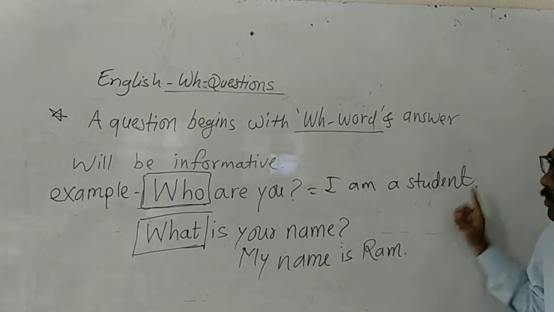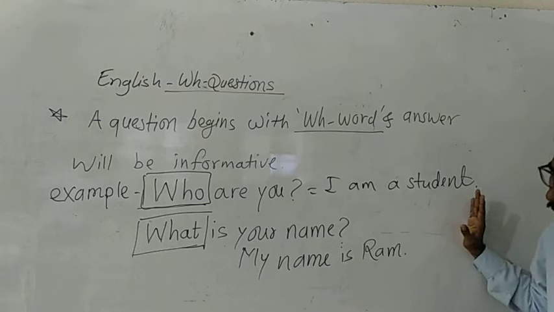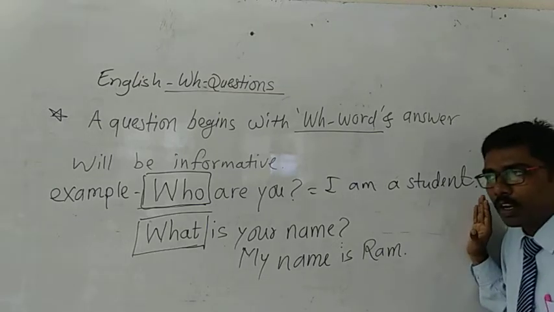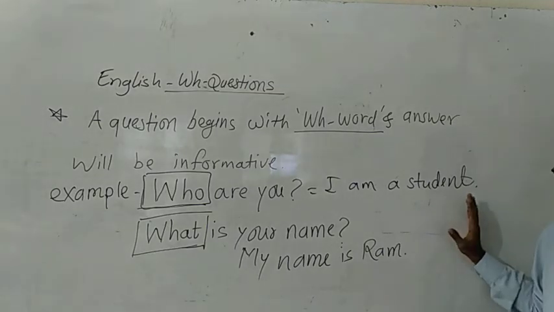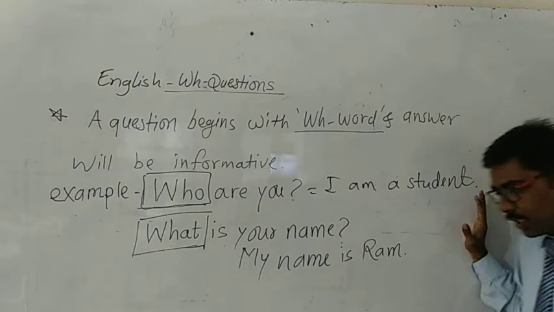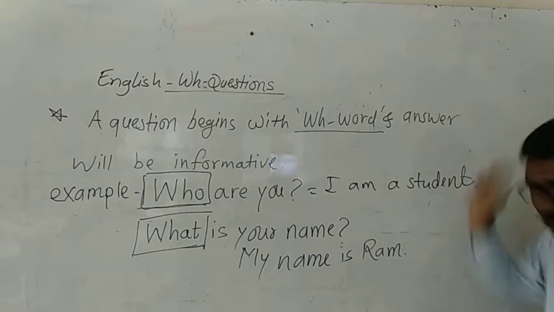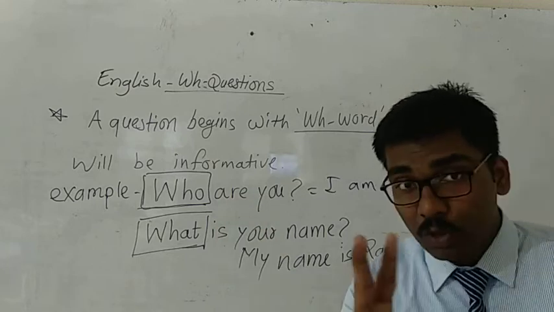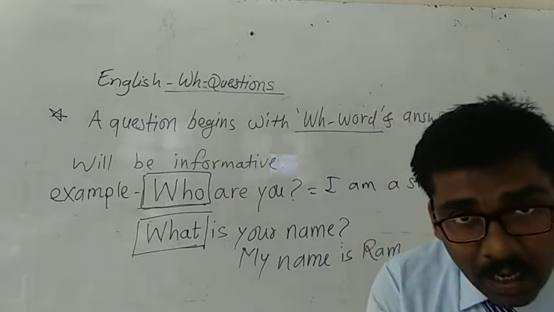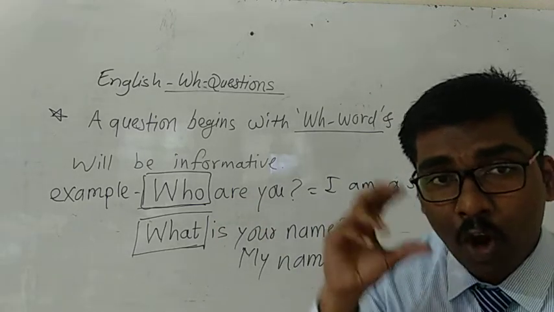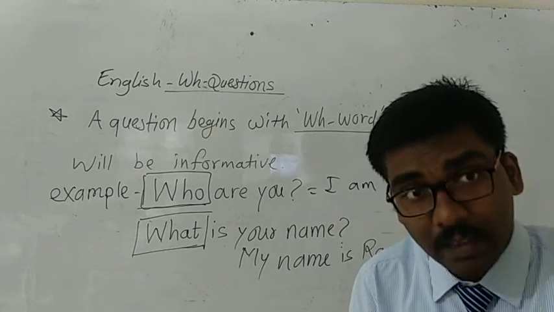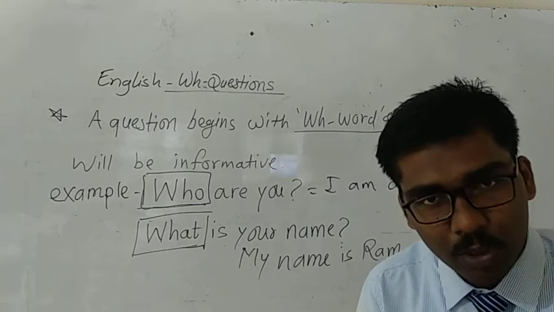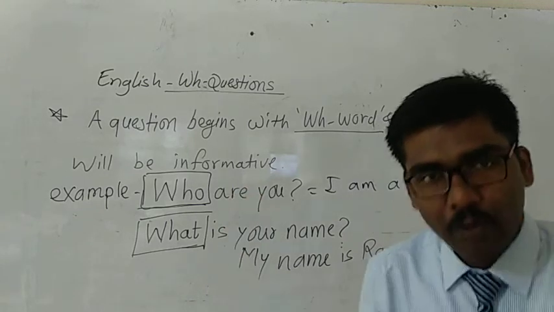So this is an informative answer, and such questions we call WH questions. Write down the definition of WH question, two examples of WH questions, and then I will give you the list of WH words and then how to frame a WH question. Write down these things.